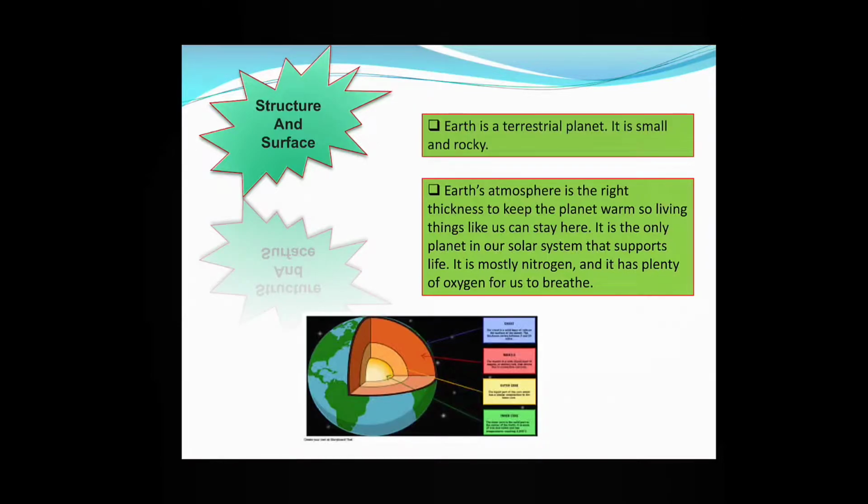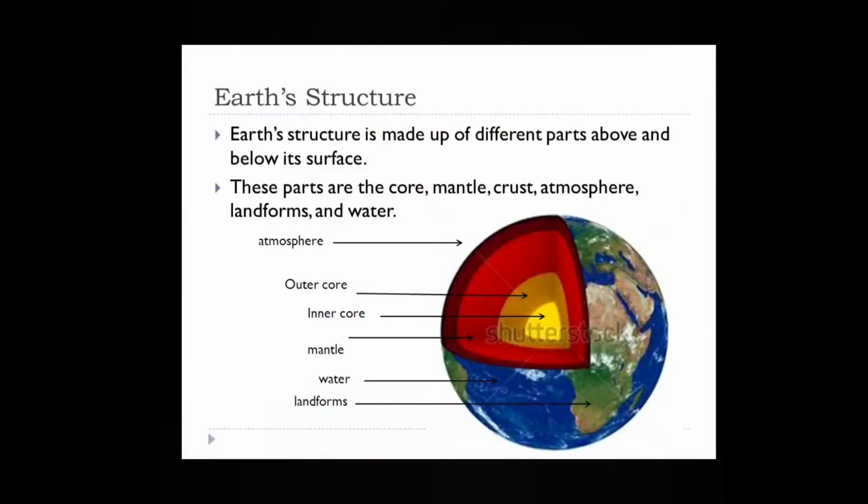So, it makes human beings stay here perfectly. Now we can see in the picture given below that Earth has 4 layers. They are crust, mantle, outer core, inner core. Crust is where we stay. We stay on the crust.